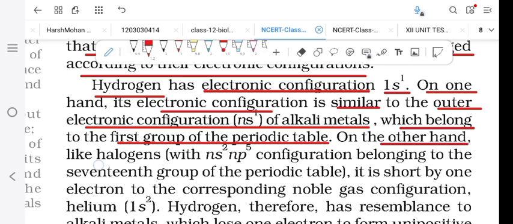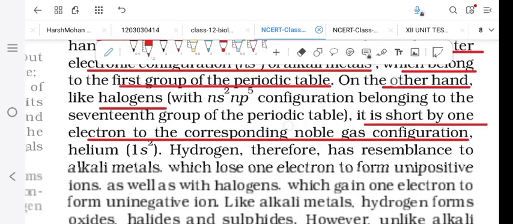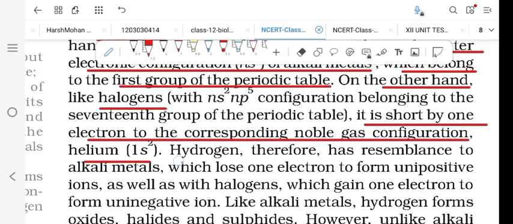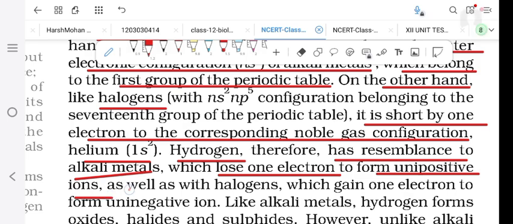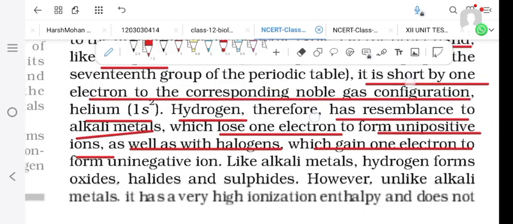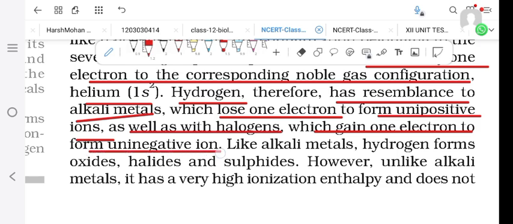On the other hand, like halogens, it is short by one electron of the corresponding noble gas configuration, that is helium 1s2. So hydrogen has a resemblance to alkali metals, which lose one electron to form unipositive ions, as well as to halogens, which gain one electron to form uninegative ions.